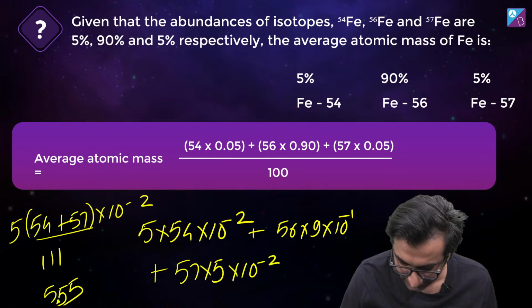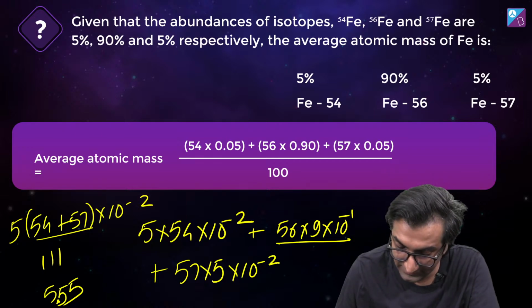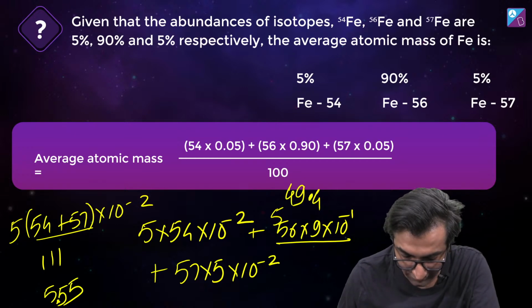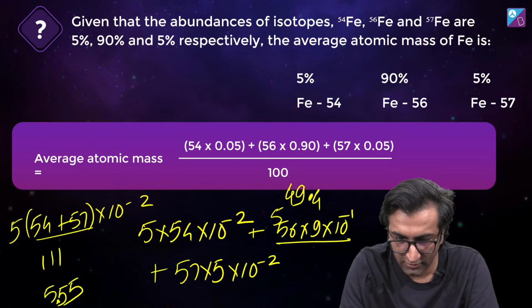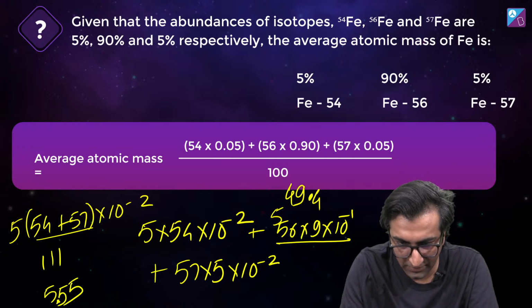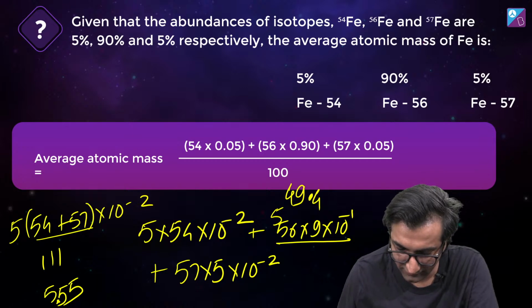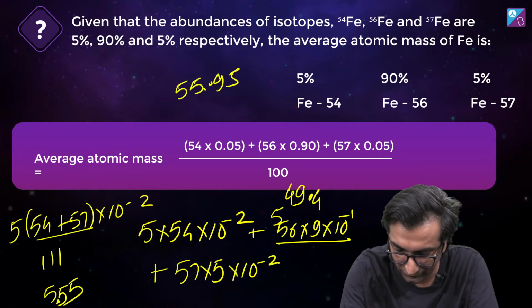Okay. What about this? 56 into 9. How much is that? 56 into 9. 9 6s are 54, 5 gets carried over. 9 5s are 45, 494. Okay, 49.4. So 49.4 plus 5.55. Ooh, look at that. 55.95. Good job. Good job, everybody who figured this out.